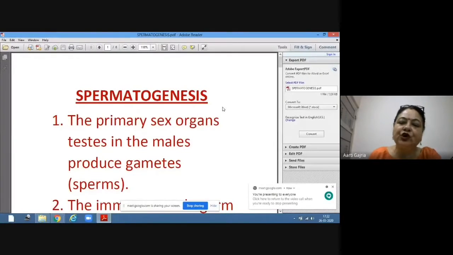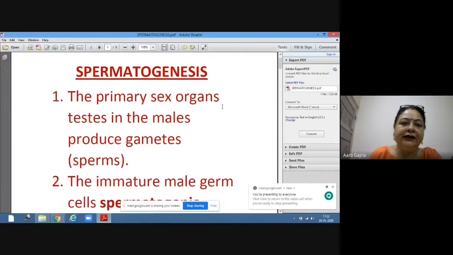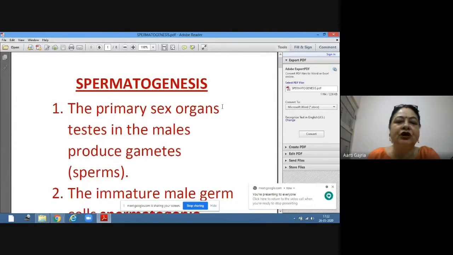spermatogenesis. This spermatogenesis is taking place inside the testes. Spermatogenesis is the formation of sperms inside the primary sex organ, and in the case of males, it is called spermatogenesis.